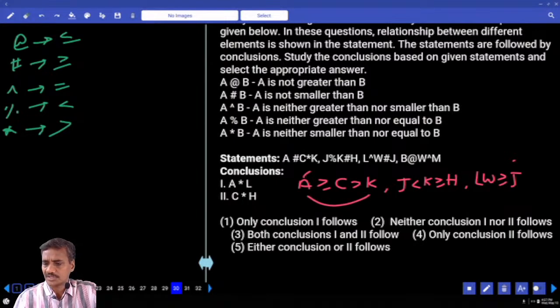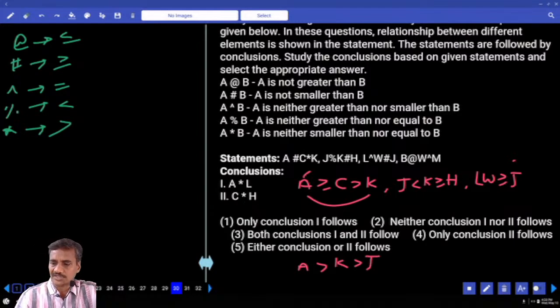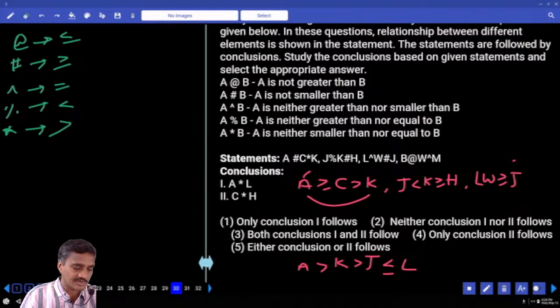And K to J. A greater than K, and K to J: J lesser than K means K greater than J. L lesser than or equals to J means J greater than or equals to L. Now between A and L, opposite symbol, no relation can be drawn.